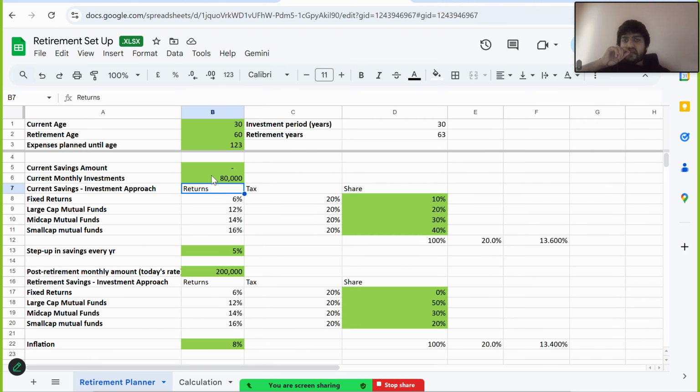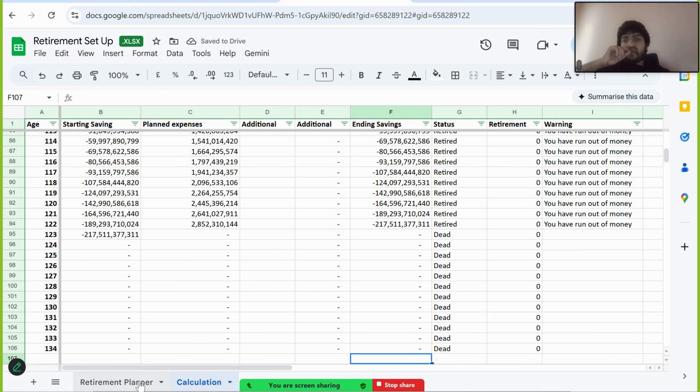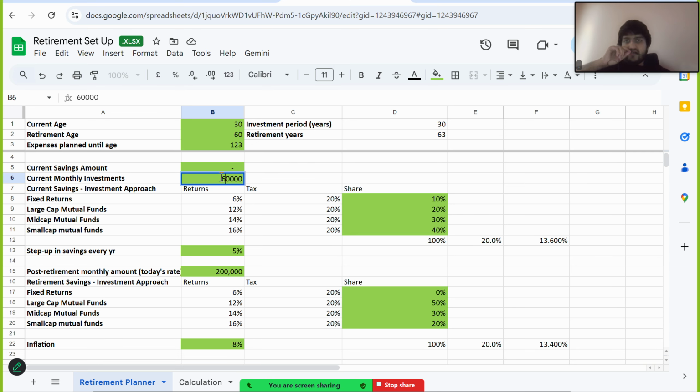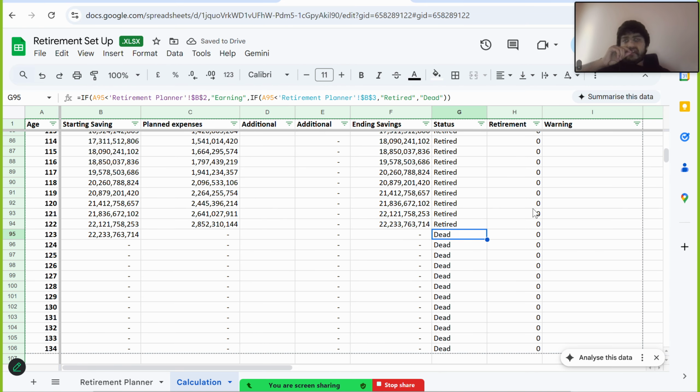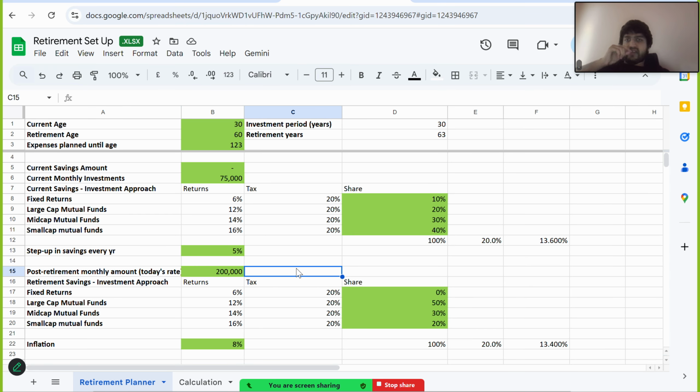If you reduce it to about 60,000, you will run out of money. So, the correct answer you have to find by trial and error method by changing your current monthly investments. You keep changing this. So, at around 75,000, you would never run out of money till 123 years.